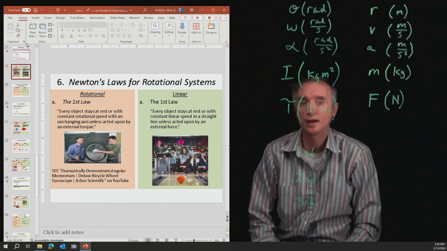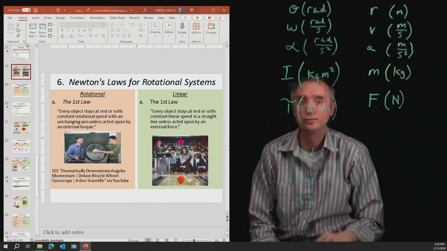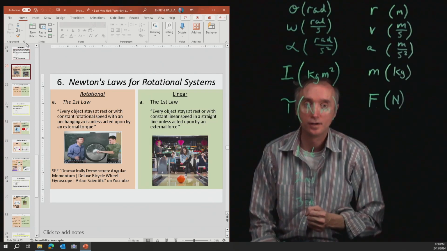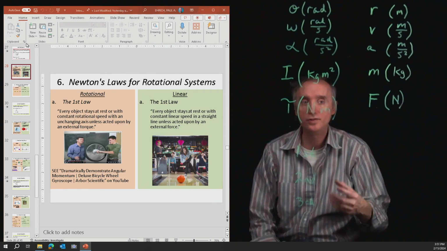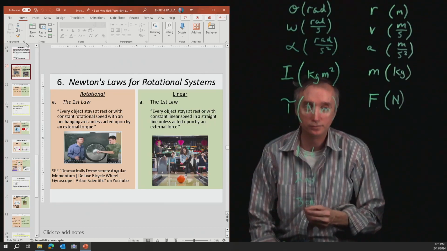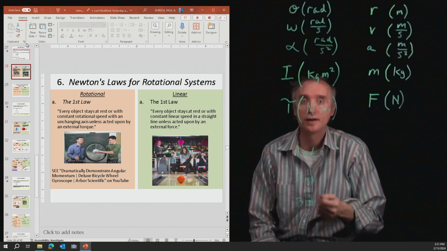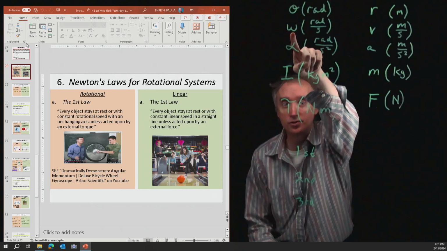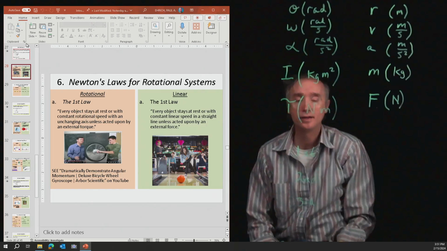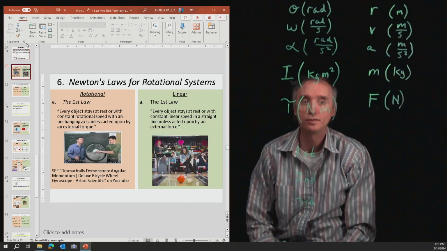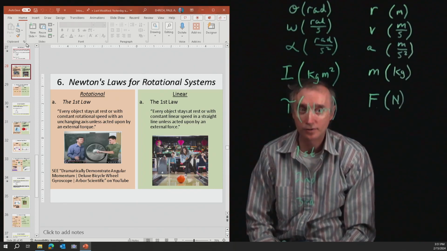So what would be the counterpart to Newton's first law of motion for a rotating system? Once you get something spinning, it wants to spin forever and ever at a constant rotational speed, and its axis of rotation always wants to point in the same direction forever and ever.